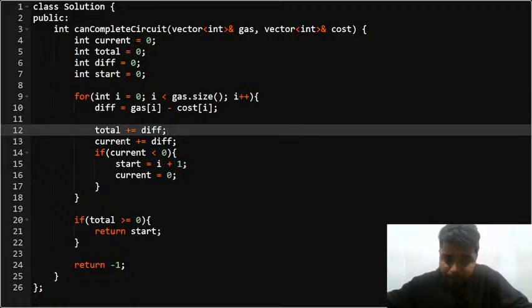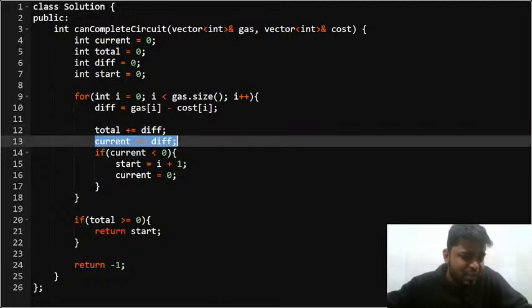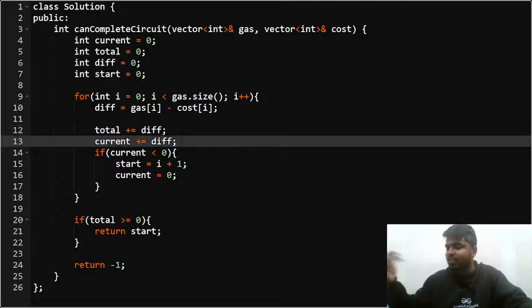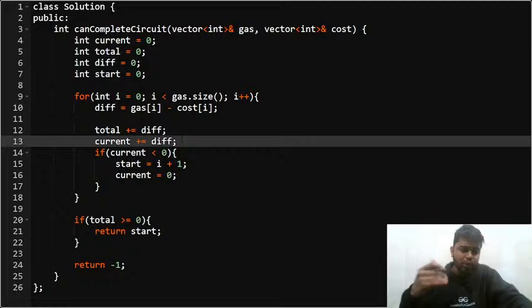So that is the total sum that I am taking. After that, what is the current? Current is nothing. You will say that okay, current and total seem to be the same, but current and total are not the same. Because why? Because whenever I told you, every time I'll be starting from 0. I'll start my tank from 0 whenever I notice an index such that I am not able to